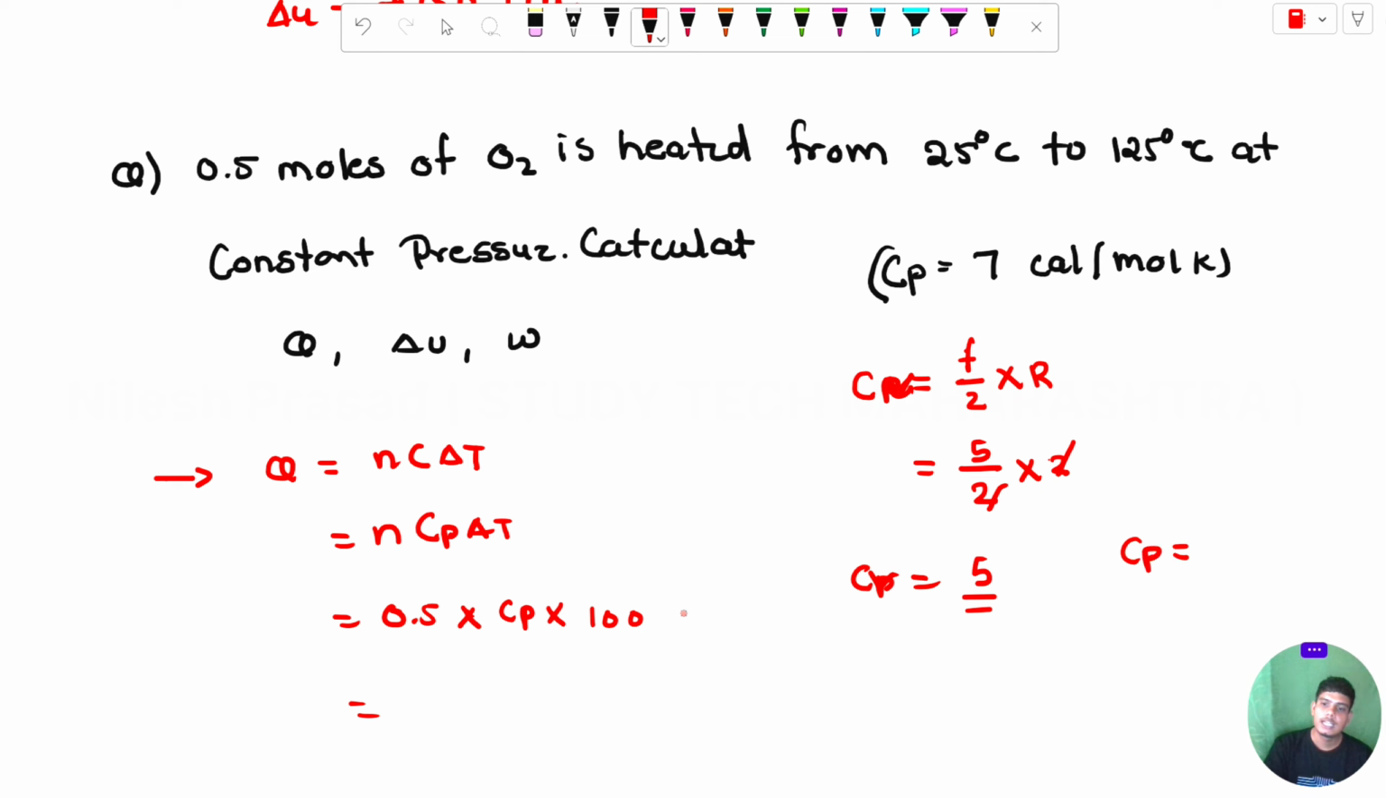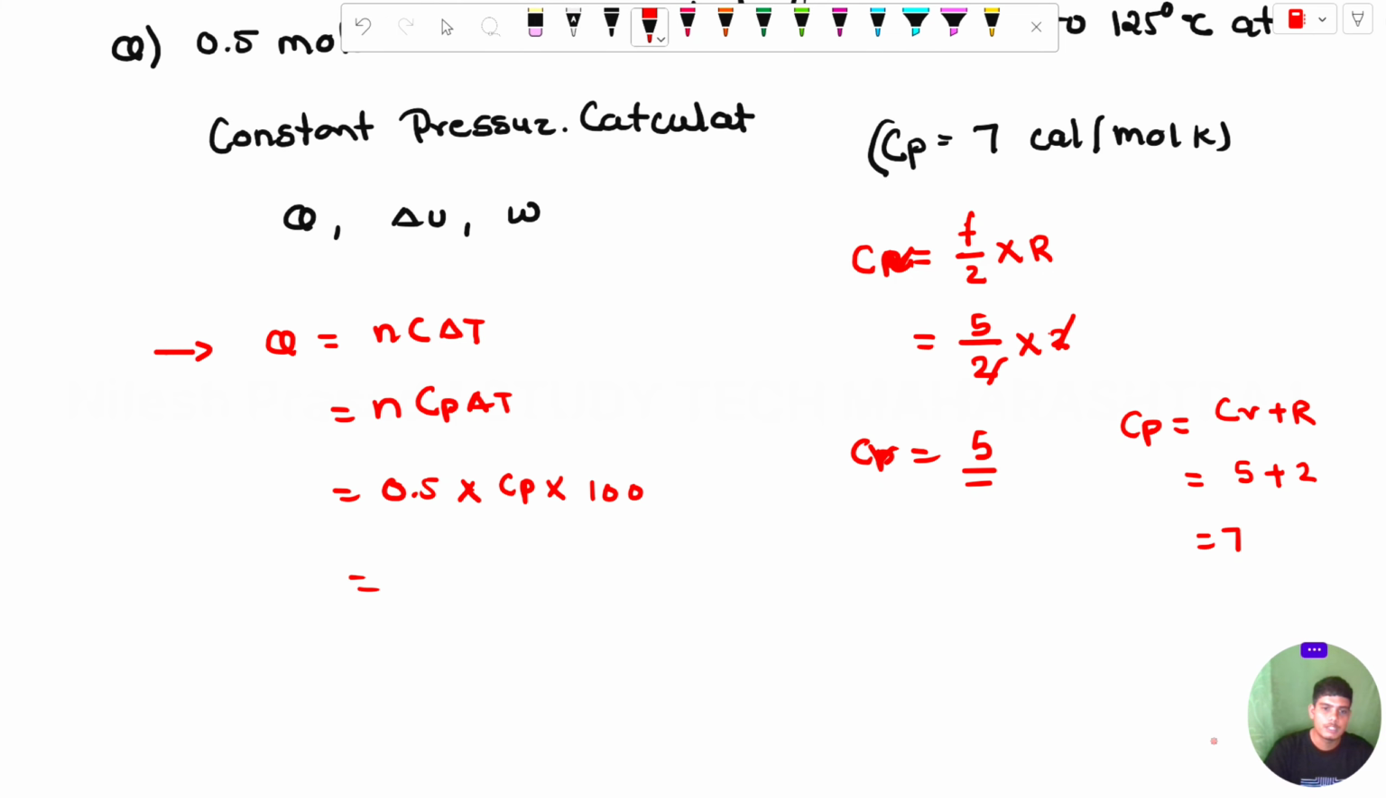The formula for Cp is Cv plus R. Cv is 5, plus 2 is equal to 7. You can put the value: n is 0.5 multiplied by 7 multiplied by 100. What is the answer? Q is plus 350 calorie.